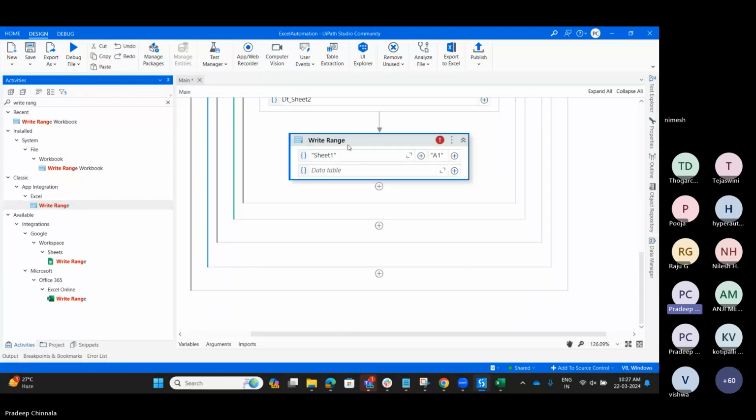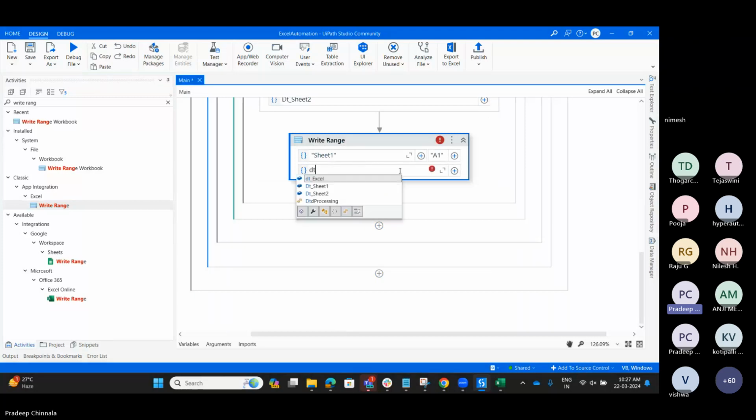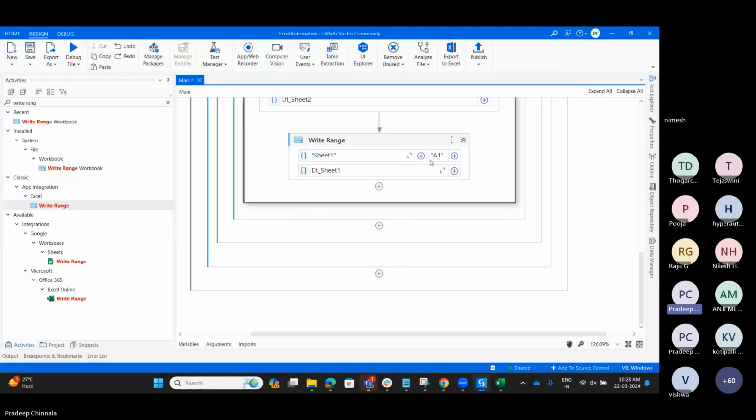Then you have to provide that particular data table here. So whichever data table we have, DT sheet 1 in A1. After that, you can take one more append range and write the data. I'm going to write it in sheet 3.